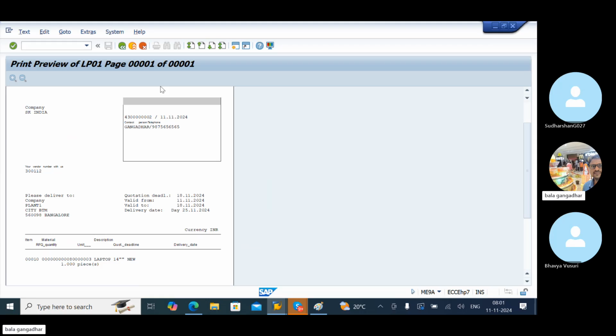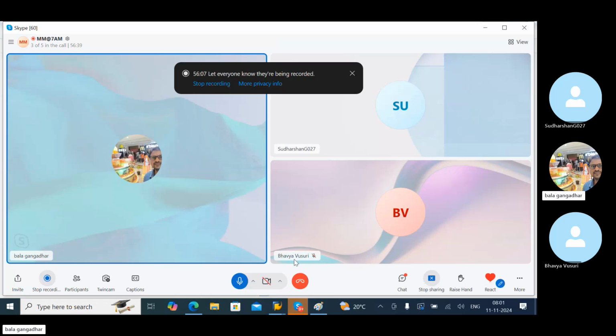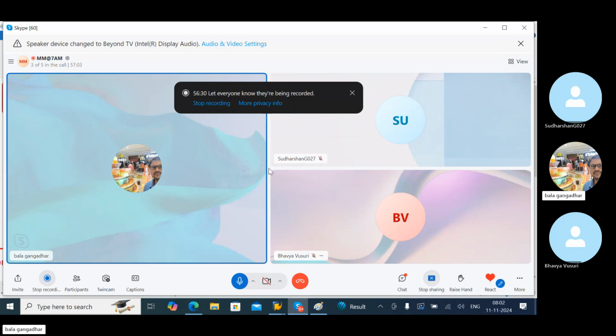Any doubt, anybody? No, sir. Try these examples today, because we are moving to the next level, which is project oriented. Basic is also project oriented, but from now onwards we are covering different concepts: purchase orders, goods receipt, invoices, like that.